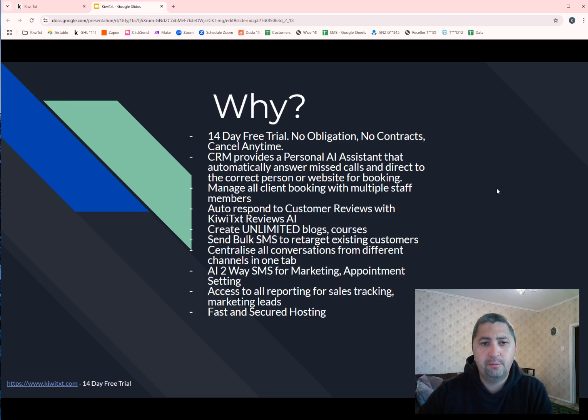The QueryText CRM provides a personal AI assistant that automatically answers your missed calls and directs them to the right person or website for your booking. That's one of the features. Also, with the QueryText CRM, you can manage all your client bookings for your dentist practice with multiple staff members.